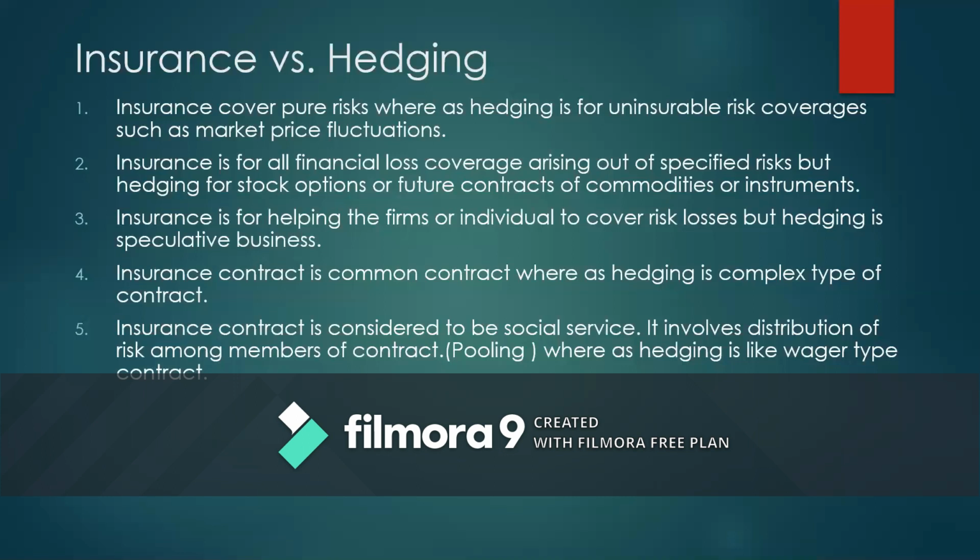The fourth important point is that an insurance contract is a common contract, whereas a hedging contract is a complex type of contract. Complex in the sense that there are a lot of technicalities involved in calculating and anticipating the risks involved in the hedging contract. For example, there are two kinds of contracts which normally happen: futures and options.